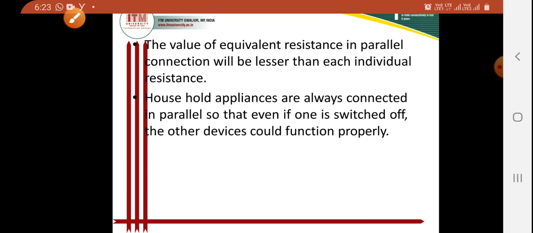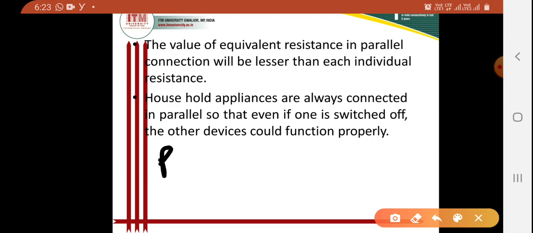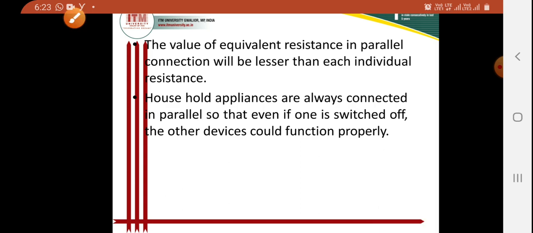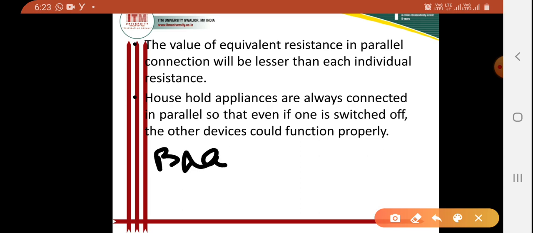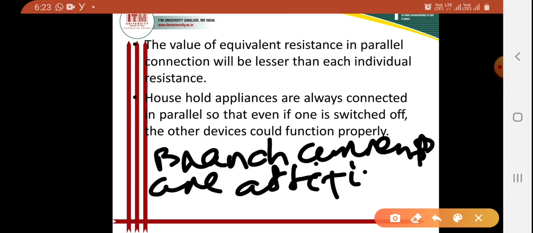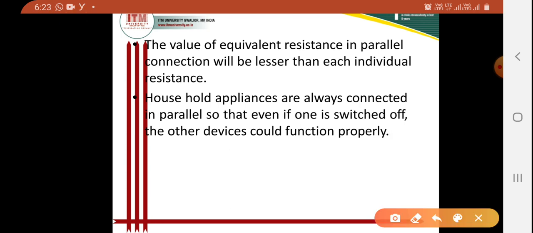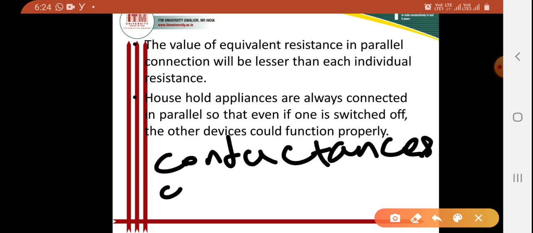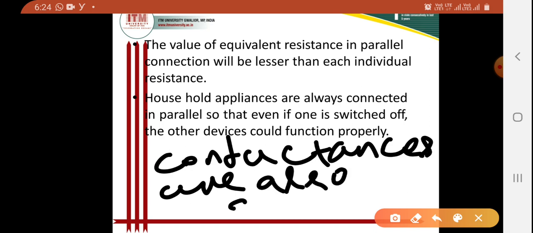Similarly, I can say the branch currents are additive, as per our calculation. When the combination of resistances is parallel, the branch currents are additive, and the conductances are also additive.